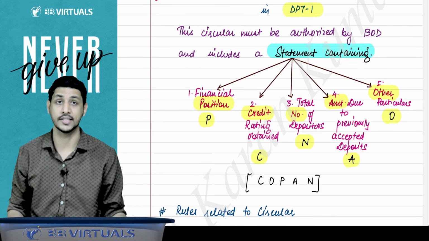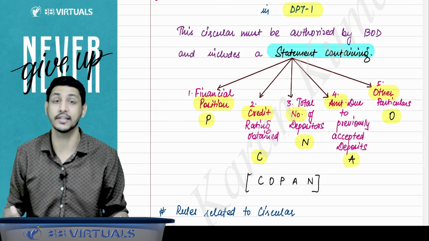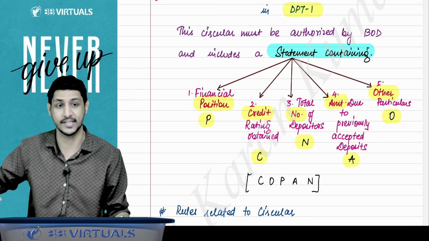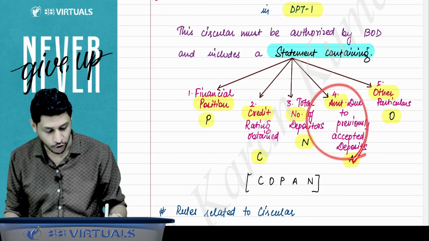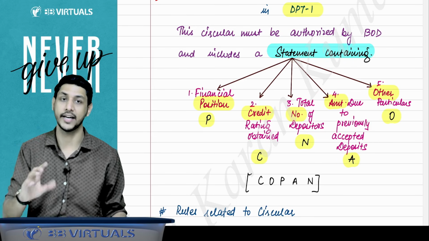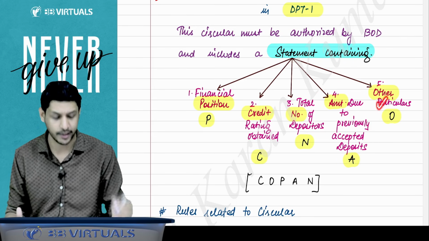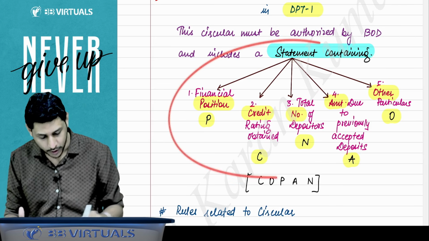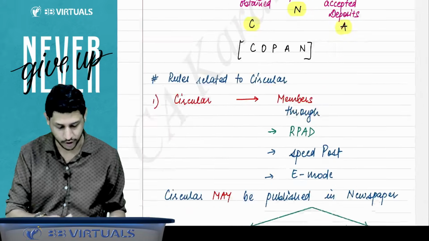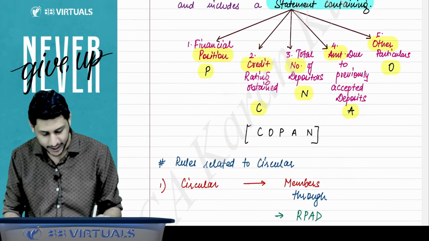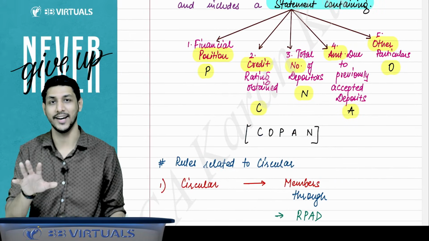Total number of depositors: if you have already accepted deposits, then how many depositors are there? Existing depositors. What is the amount of previously accepted deposit, that is outstanding deposits? You have to tell that, and other particulars also. So all these things you have to state in the circular. And I have given a mnemonic, that is coupon, you have to disclose in the circular.